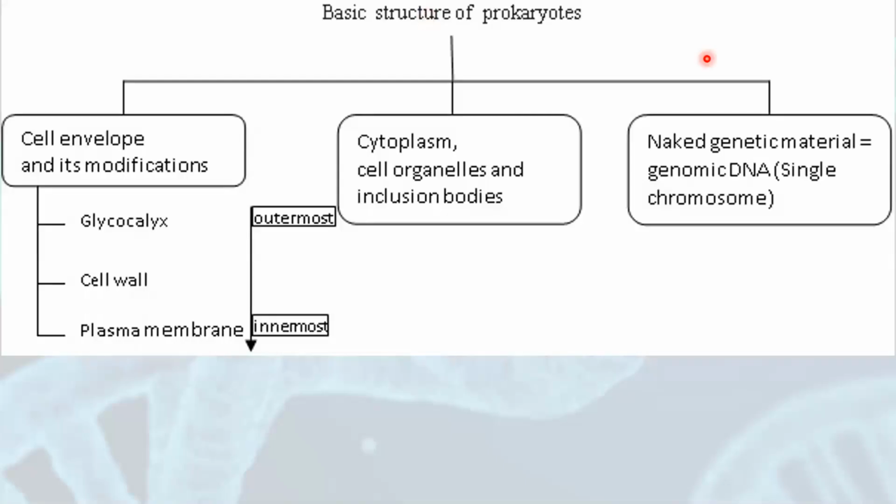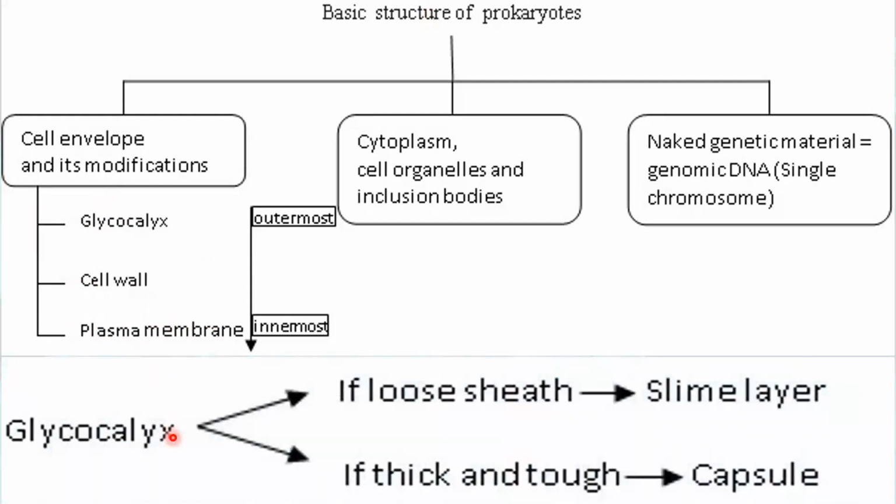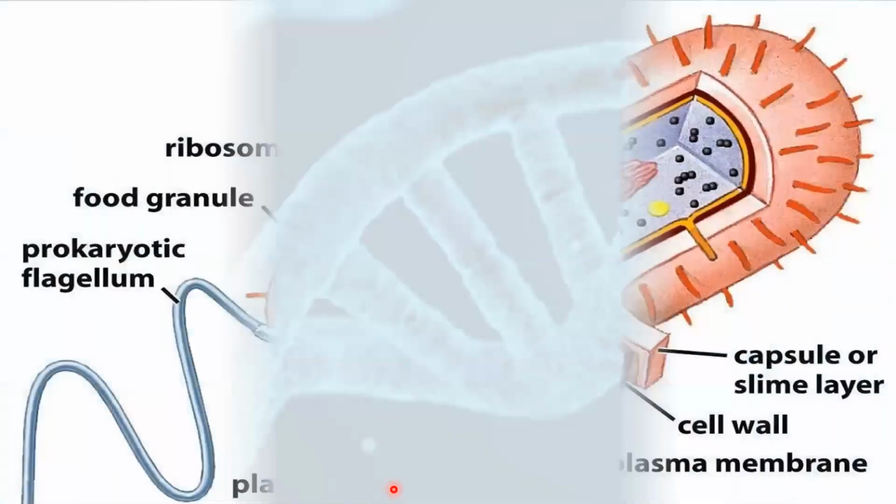Cell envelope is again divided into 3 parts: glycocalyx, cell wall, and plasma membrane. The outermost structure is glycocalyx, in the middle there is the cell wall, and the innermost structure is the plasma membrane. Glycocalyx is again divided into 2 types. If the glycocalyx is a loose sheath, it is called a slime layer. And if the glycocalyx is thick and tough, it is called a capsule.